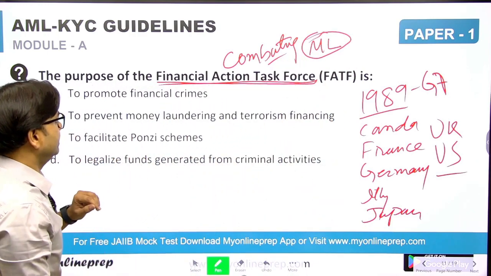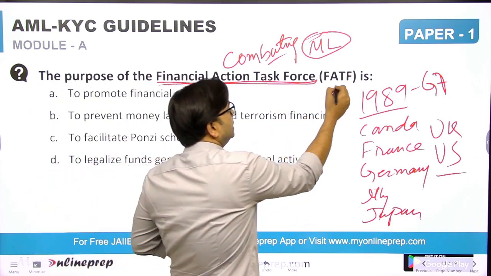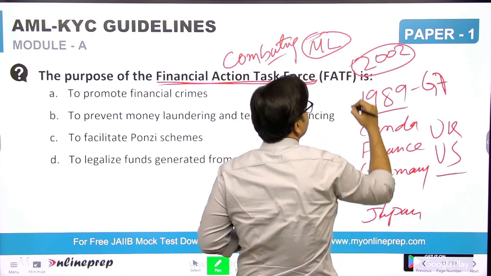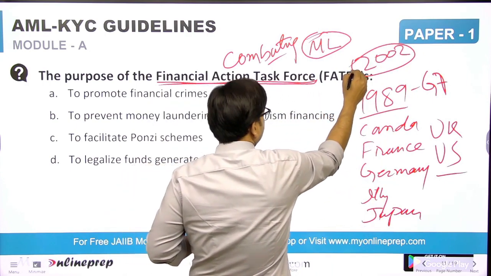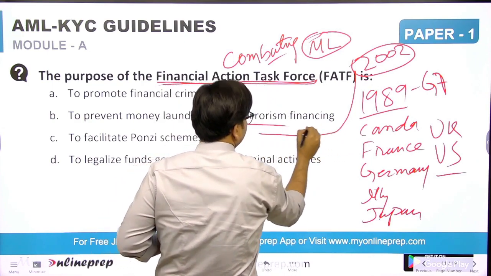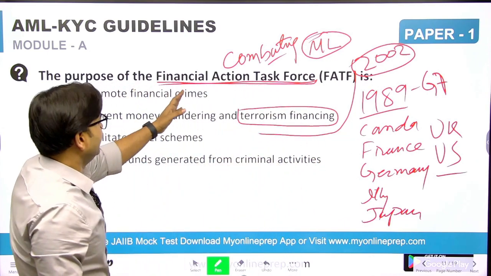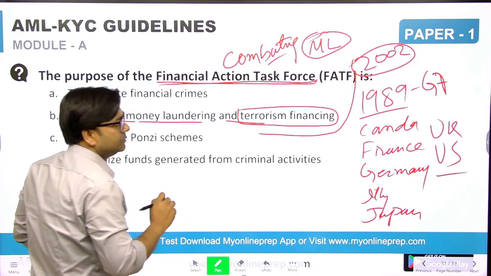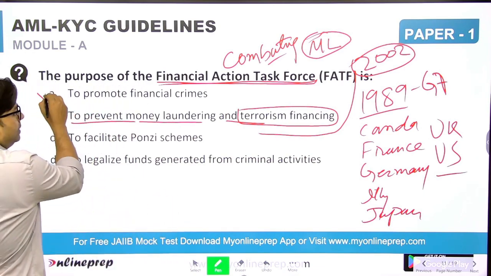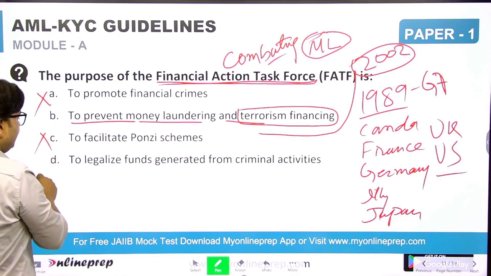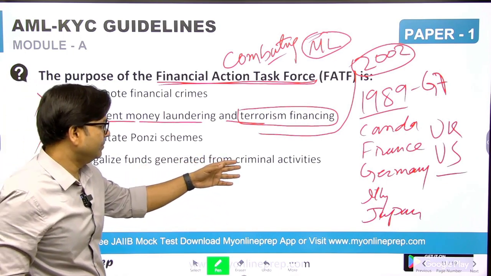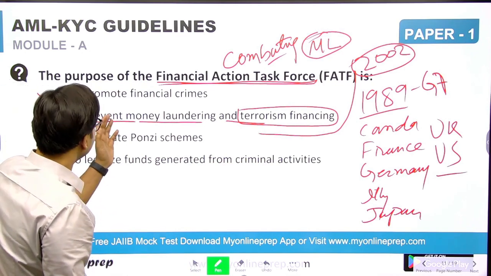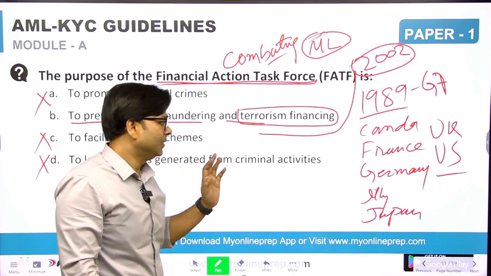But after 9/11, in 2002, they also included terrorism financing. So the purpose of the Financial Action Task Force is to prevent money laundering and terrorism financing, not to promote financial crime, not to facilitate Ponzi schemes, not to legalize funds generated from criminal activities. Got it?